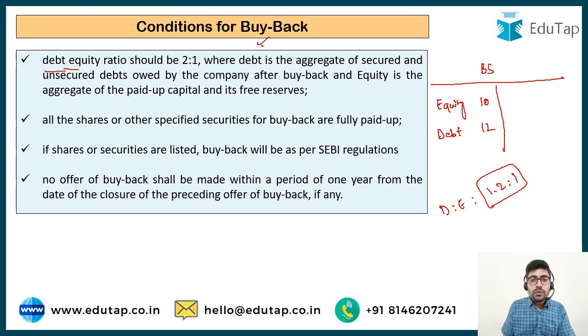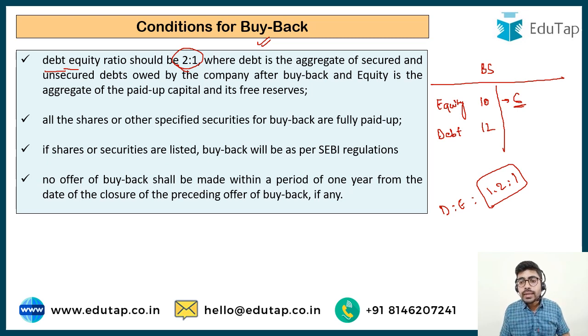So the conditions for buyback clearly specify कि आपका debt equity ratio 2:1 से ऊपर नहीं जाना चाहिए. So after buyback, how much amount can you buy back in this particular case? Your debt equity ratio cannot exceed 2:1. So your equity can decline to 6 but not below 6. Okay, you cannot reduce your equity to a very minimal level.